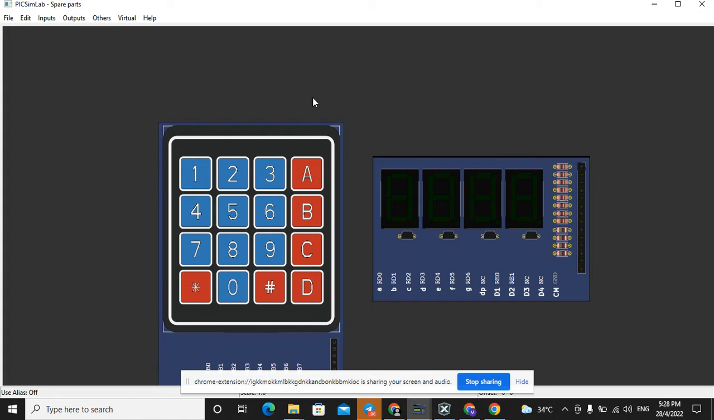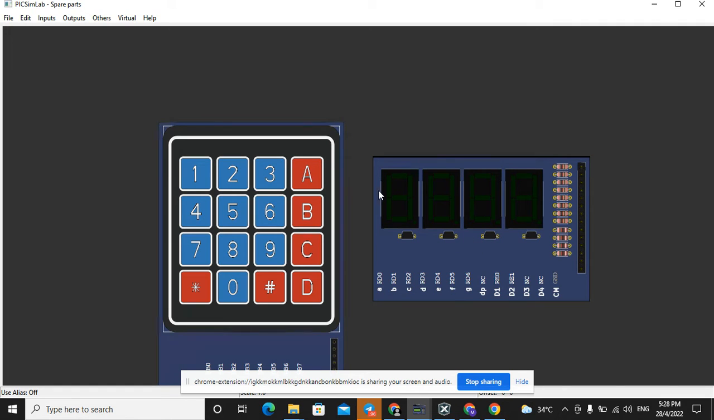So if I press an odd number like 1, 3, 5, 7, and 9, it will display the value that I press. If I press an even number, it will turn off all segments on the 7 segment display, so it will be blank. So we try to press 2, 4, 6, 8, and 0. So no 7 segment is on, all are off.